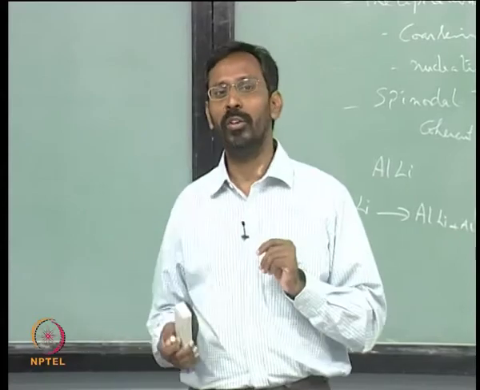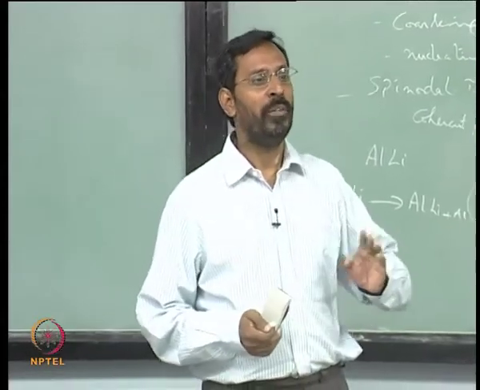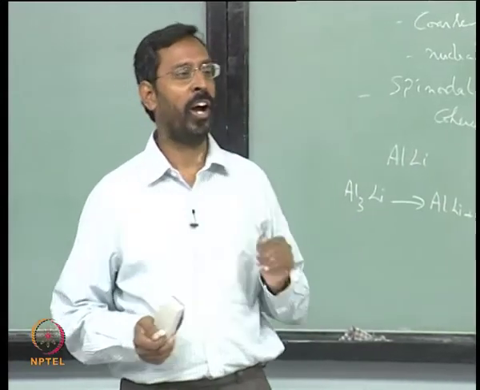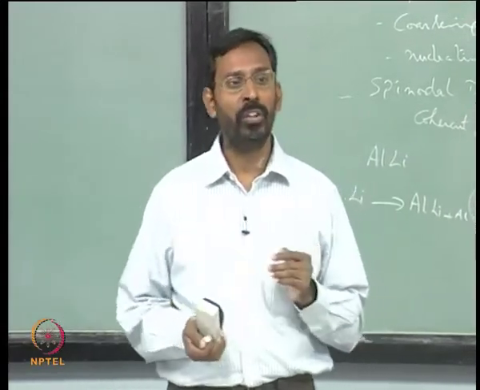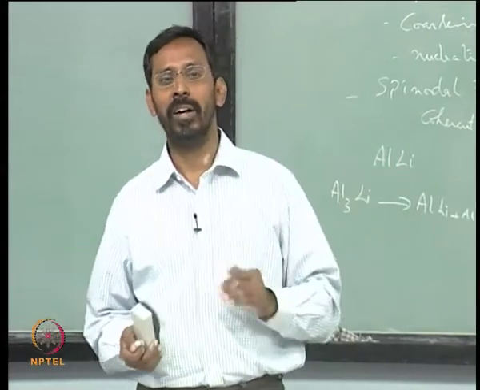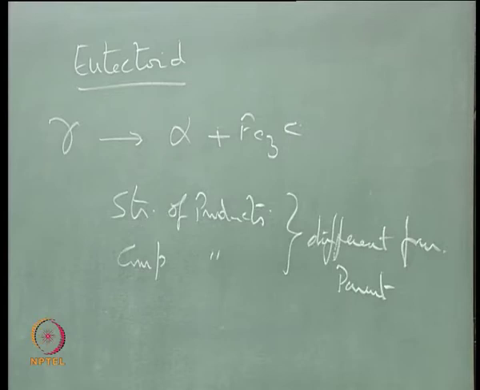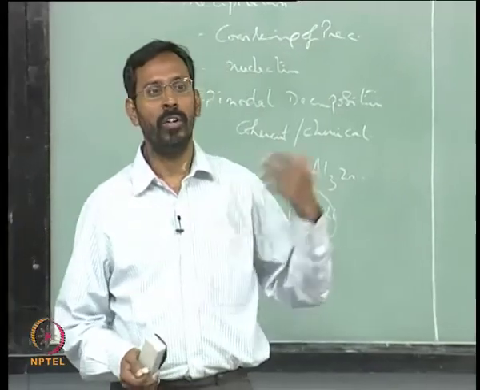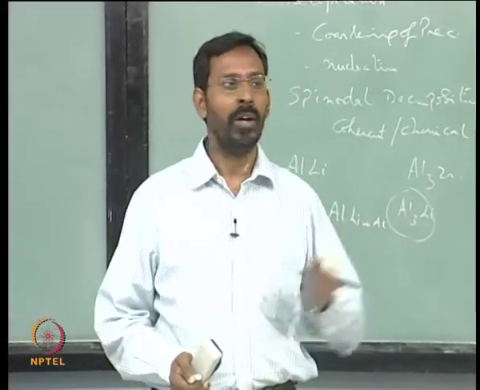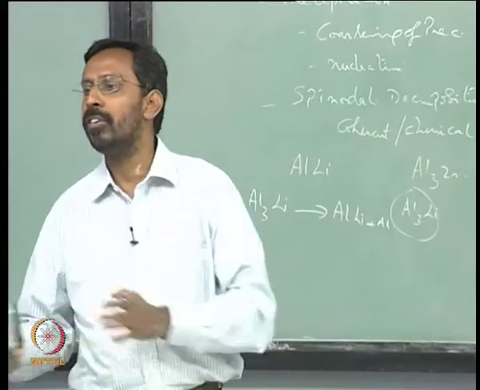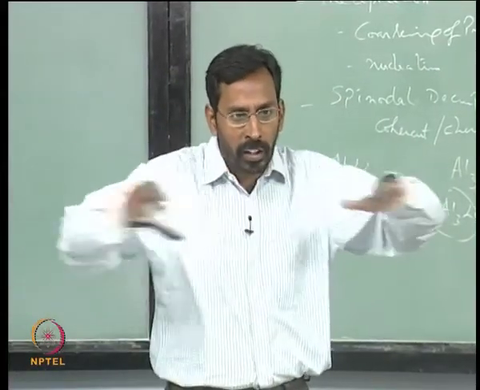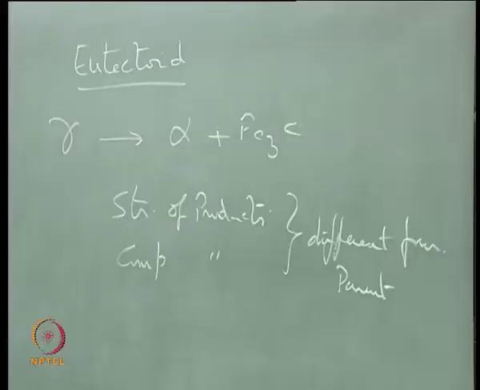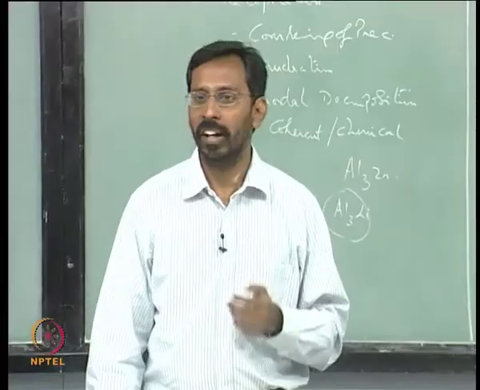When do I have such nuclei already available? If I am choosing an alloy which is hypoeutectoid or hypereutectoid. Once I choose compositions which are hypo or hyper, that means one of these two phases is already there inside the structure. In a hypo you have alpha, ferrite, that already forms from the austenite. In case of hyper, cementite forms from the austenite. So before you reach the eutectoid, one of these two phases is already present. That phase which is already there can nucleate this, and as a result the activation energy can be lower.